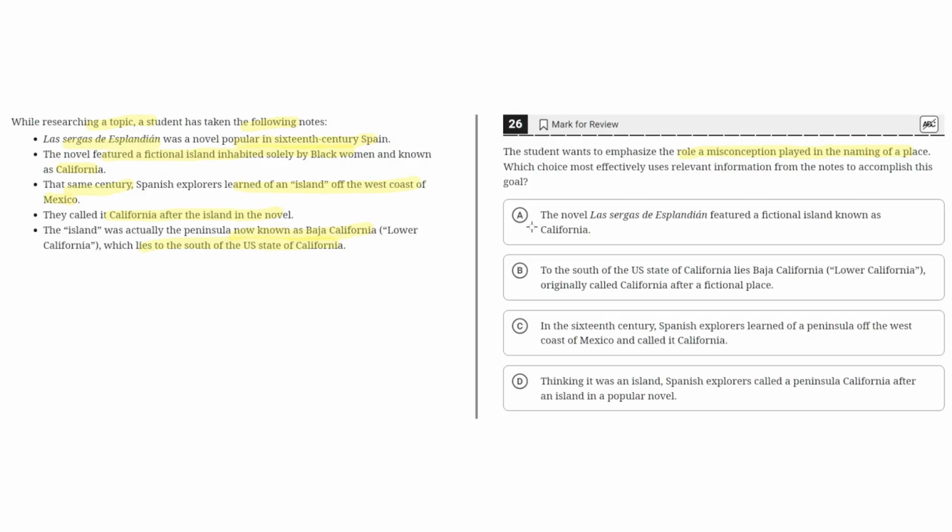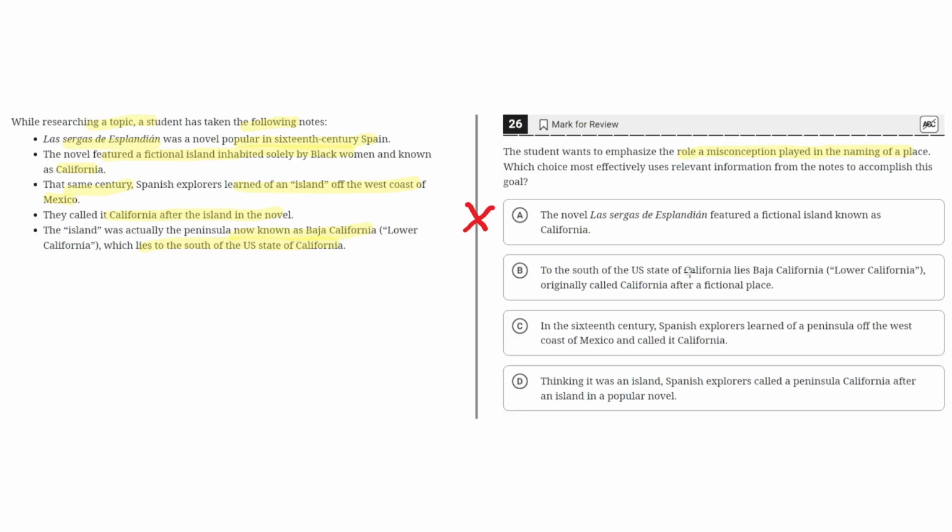Option choice A says the novel Las Sergas de Esplandian featured a fictional island known as California. This is incorrect because option choice A doesn't mention at all that there was a misconception or how it played a role in the naming of a place. So A is incorrect.